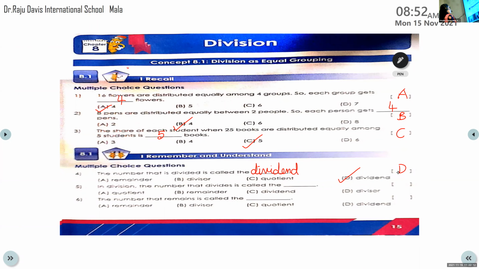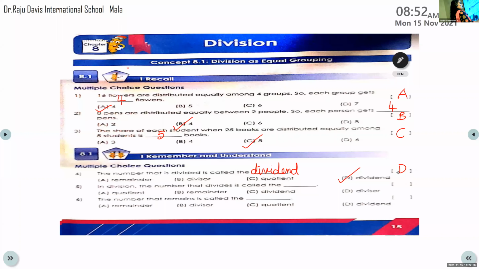Now next one, fifth question. In division, the number that is divided is called dividend. The number that divides is called dash. Niranjan? Yes, ma'am. The number that divides is called divisor. Good. Which is the option?